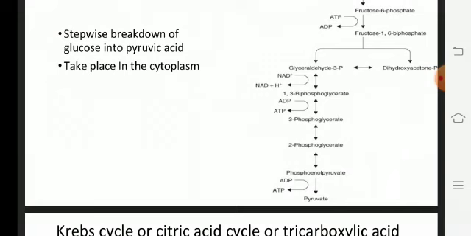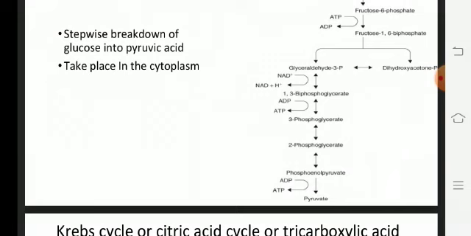Then 3-phosphoglycerate is converted into 2-phosphoglycerate by shifting the phosphate from the 3 carbon to the 2 carbon.